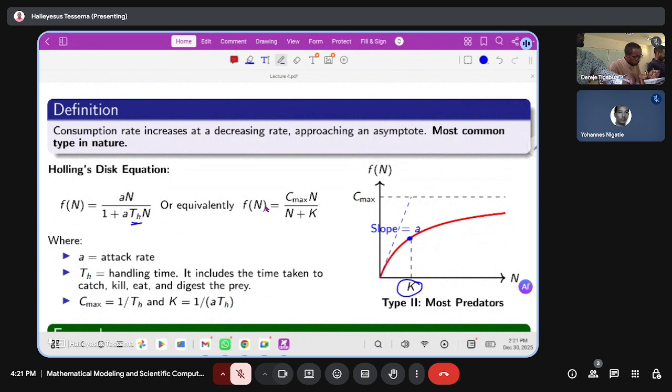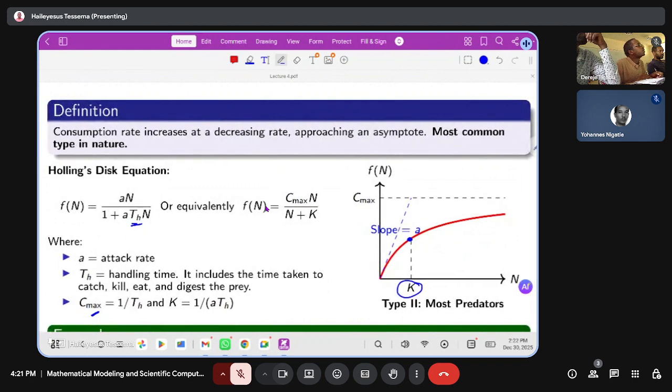So Cmax is 1 over Th, and K is 1 over A times Th. Cmax is the maximum number of prey eaten by the predators, which is inversely related to the handling time. And K is 1 over the attacking rate times the handling time, so K and the handling time and attacking rate are inversely related.